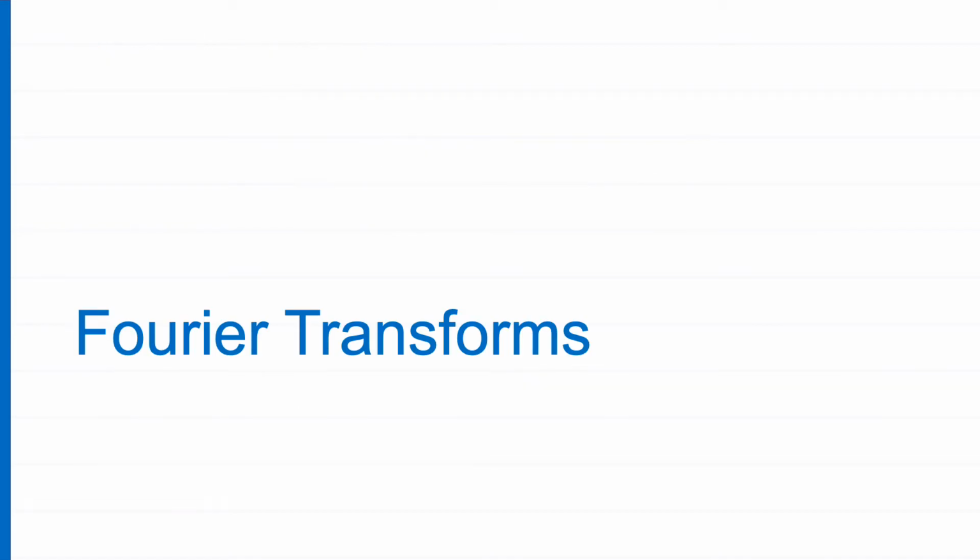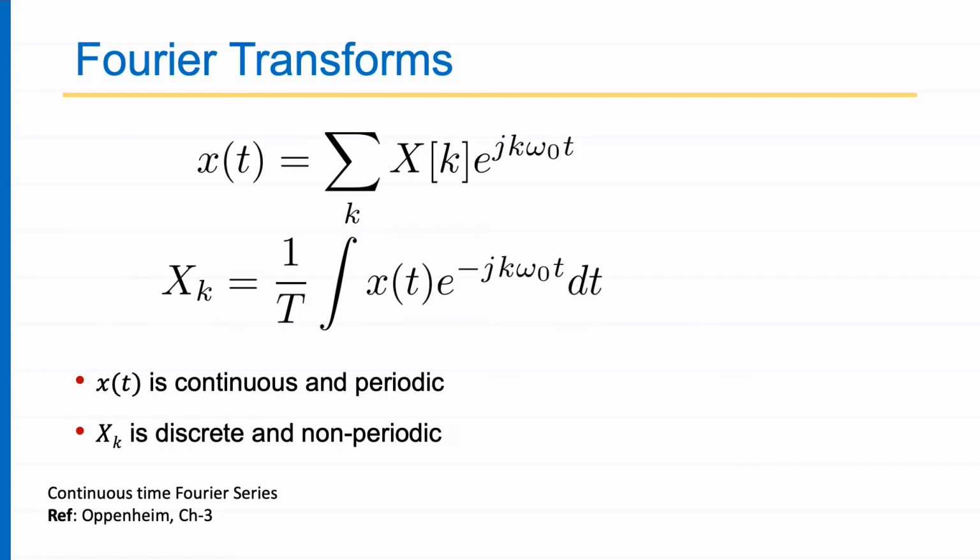Okay, so let's come to the definition of Fourier transforms. All of you have read Fourier transforms earlier, but this is a refresher. The reference book which I am looking at here is Oppenheim, a very popular book. But anyways, the concept which we are interested in is very simple. x(t) is a periodic signal and it is continuous in time. So this periodic continuous signal can be written as a weighted sum of